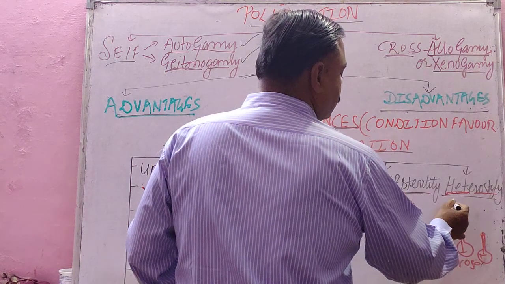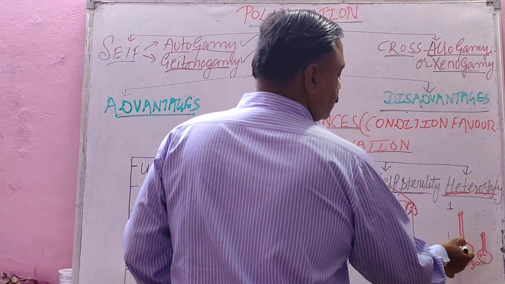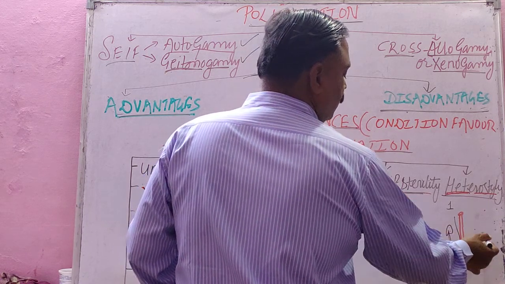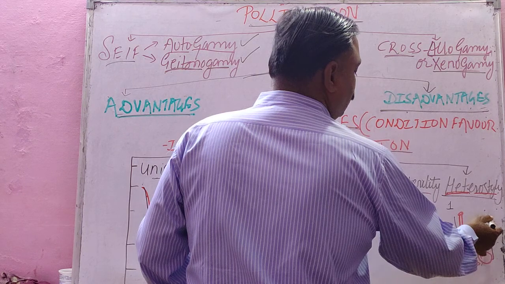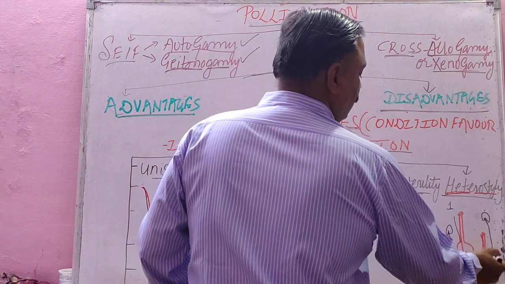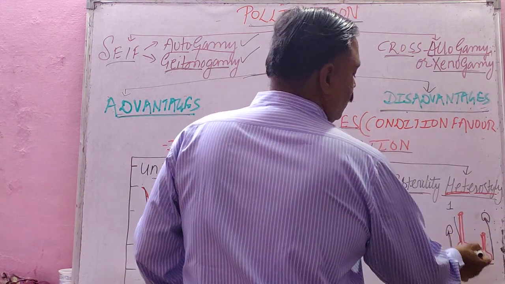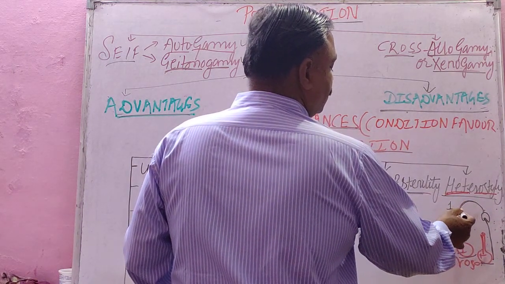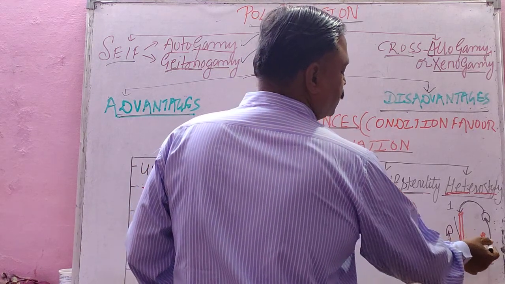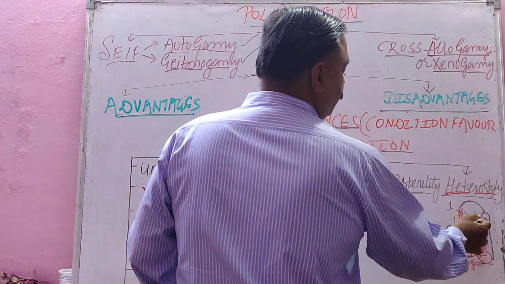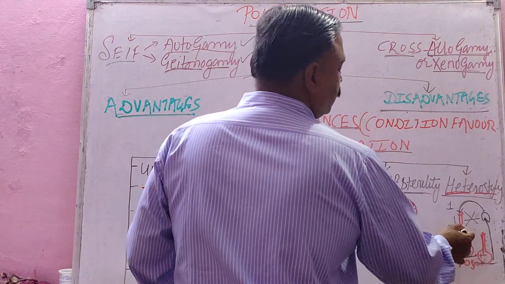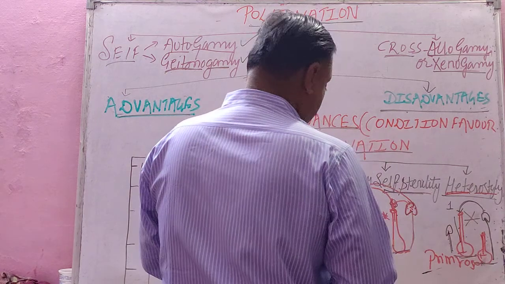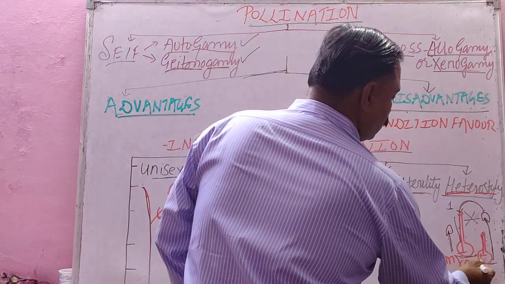In the first condition, the style is long in comparison with the filament of the anther, and in another the style is too short in comparison with the filament. So only one condition remains, cross pollination, because heterostyly prevents self pollination due to the different lengths of the styles. The best example is primrose.